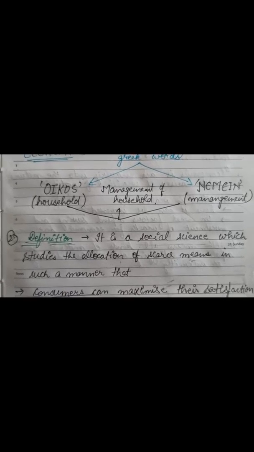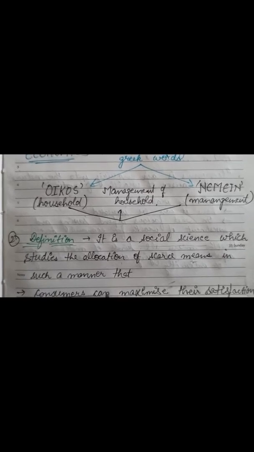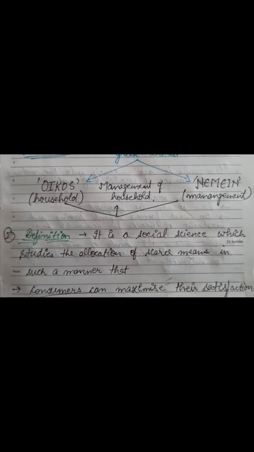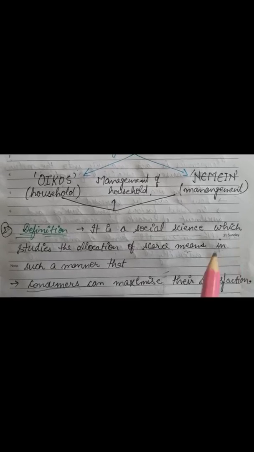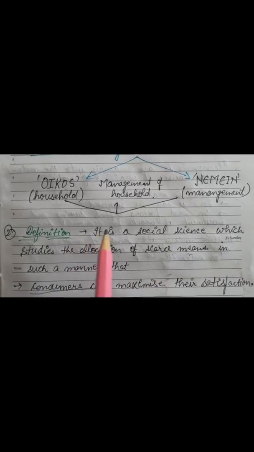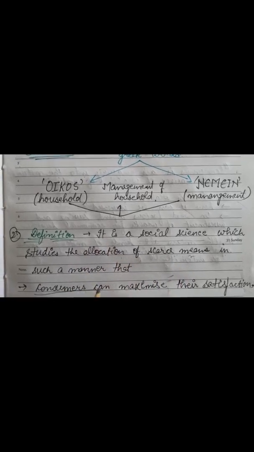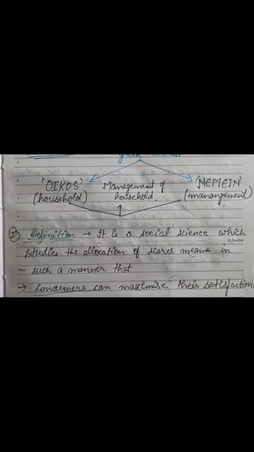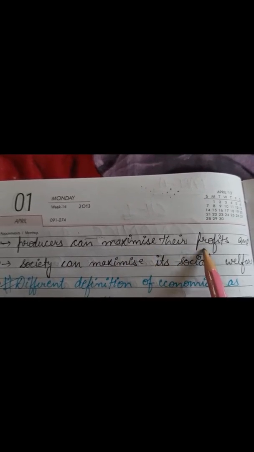So for example, if I have only rupees 500, I have to spend those 500 rupees in such a way that my satisfaction by purchasing the commodity I need to buy is maximized. Clear? So we will study the allocation of scarce means in such a manner that consumers can maximize their satisfaction. Then next point, producers can maximize their profits.